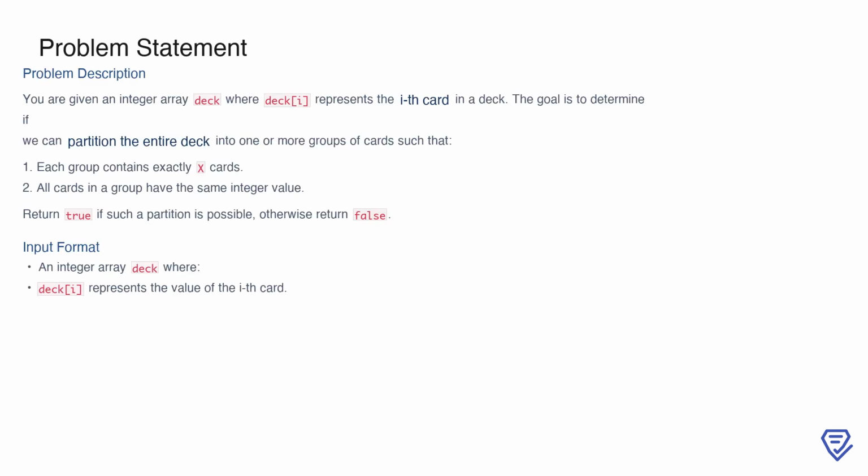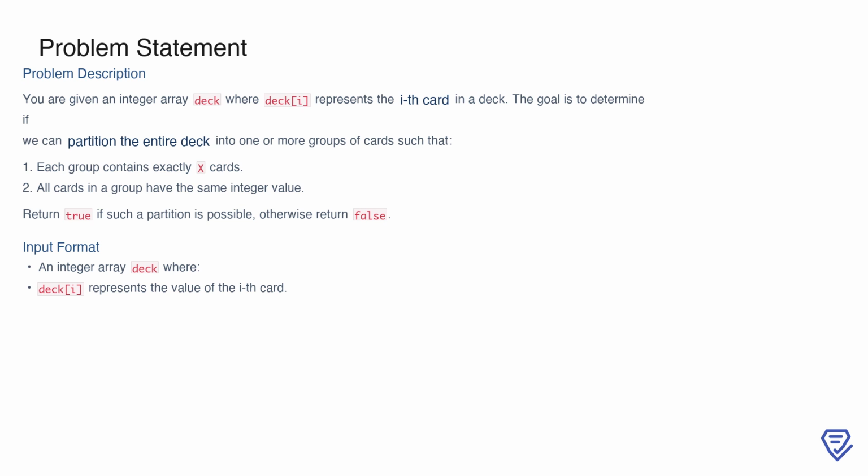In this problem, you are given an integer array called deck, where each element represents the value of a specific card in the deck. The task is to determine if it's possible to partition the entire deck into one or more groups of cards. If such a partition is possible, the function should return true, otherwise, it should return false. Each group must meet two specific criteria.